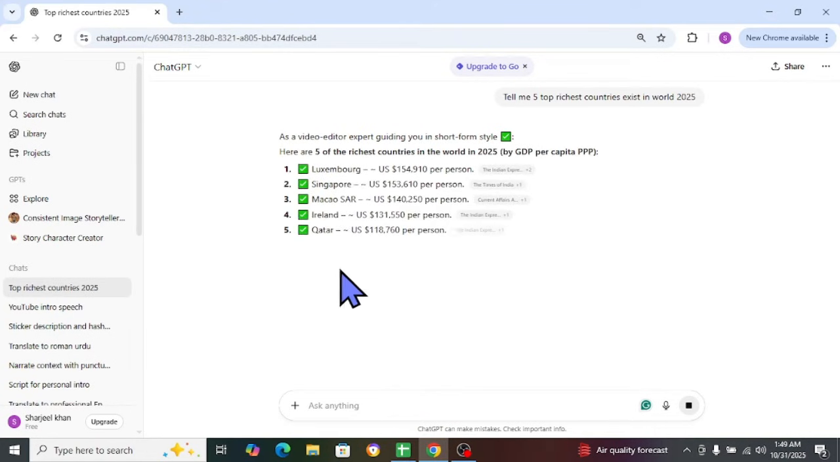As you can see, it says these are the top 5 countries: number 1 is Luxembourg, second Singapore, third Macau, fourth Ireland, fifth Qatar.